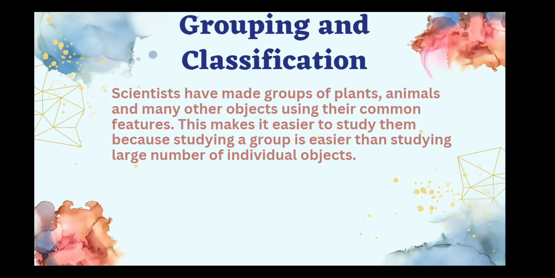Do you know that scientists have made groups of plants and animals and many other objects using their common features, like the animals that eat meat? So they are called carnivores. The animals that eat plants and grass, they have a different name. Do you know what they are called?